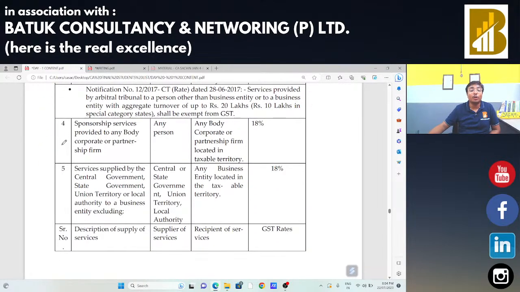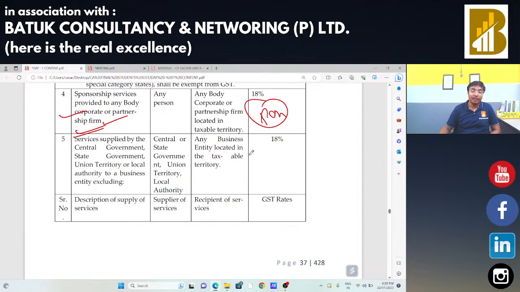Sponsorship services provided to any body corporate or partnership firm, in that case जो जो स्पॉन्सर सर्विसेज प्रोवाइड करवा रहा है वो क्यों जीएसटी पे करेगा? In that case the business entity is liable to pay the taxes under reverse charge mechanism. Okay, services supplied by central government, state government,